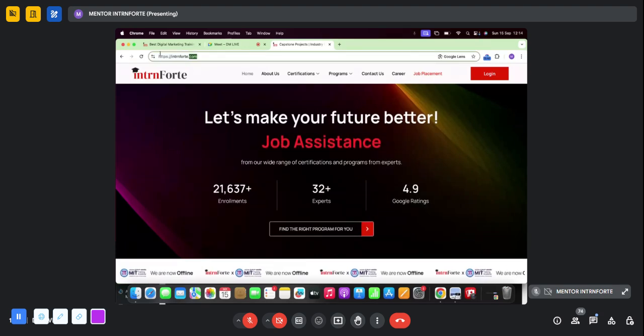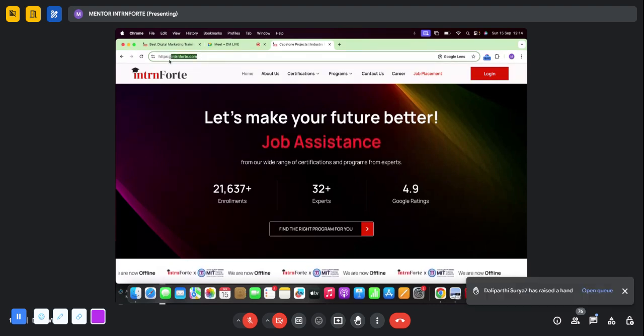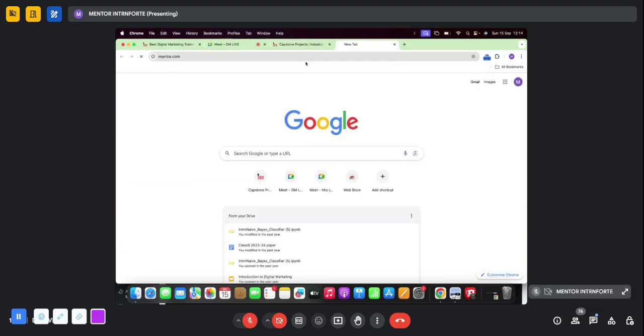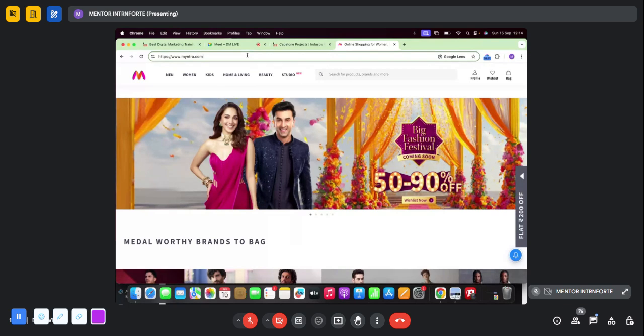Whatever you see here after the slashes, this is called the domain. Similarly, you go to myntra.com. Whatever domain name you type, you come to that website URL. Okay, so that is a domain.